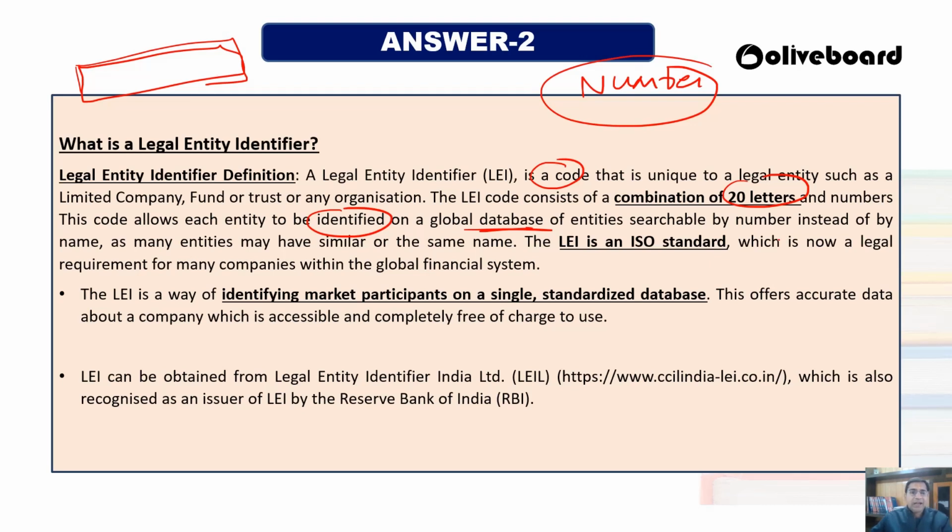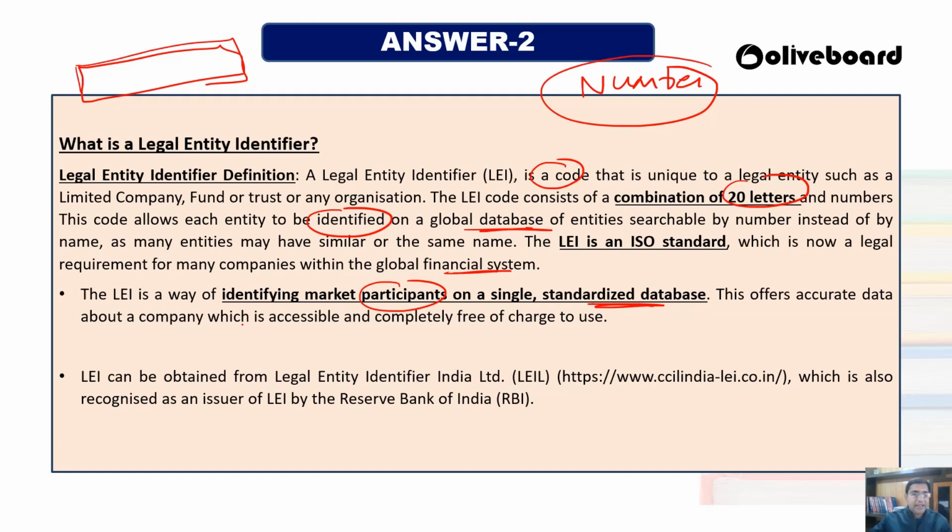So it is a legal requirement now for the companies who have a global financial system. Any company who is having a global financial system, it is a very, very important number, and everybody has to take that. The main thing is that they wanted to identify the market participant on a single standard database. So single standard database create कर लिया जाएगा, और सबको उसी से नंबर दे दिया जाएगा. अब कोई कंपनी अमेरिका में है, अगर आपको इंडिया में चेक करना है, तो you will have just the legal entity identifier number. You just enter it, and you will be able to find out the name of the company, where it is located, and all the things.